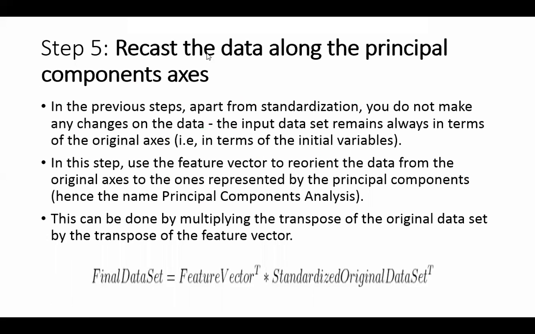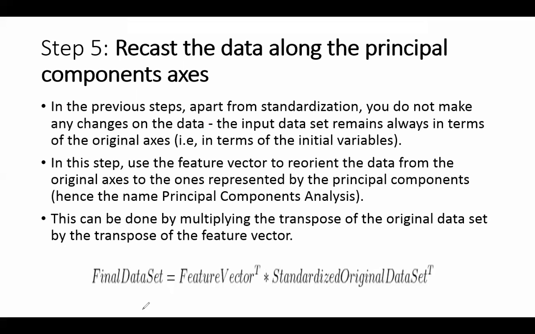And now recast the data along the principal component axis. So we had 25 dimensions. We calculated the 25 eigenvectors, 25 eigenvalues. We sorted them. We selected the top 2, which were giving us the most information, which were explaining the most variance. And now we have those principal components. Now what we have to do? Recast the data along the axis of principal component. My training data is in 25D. I extracted the components, but I also have to map the data. I have to recast my training data, which is in 25 dimensions, to 2D along the direction of these 2 eigenvectors, which are orthogonal to each other.